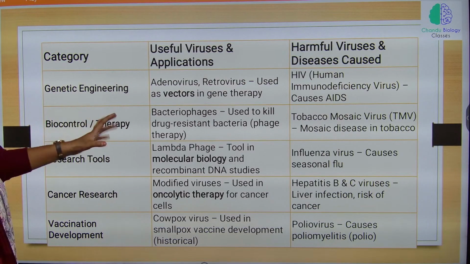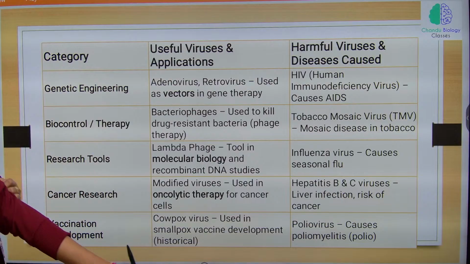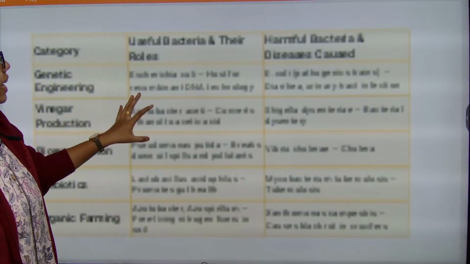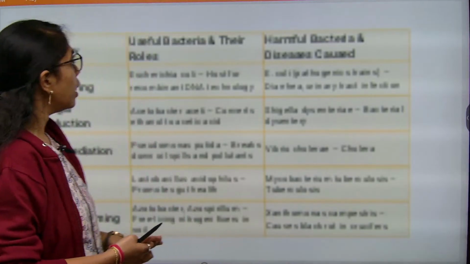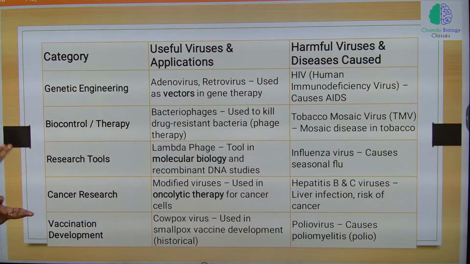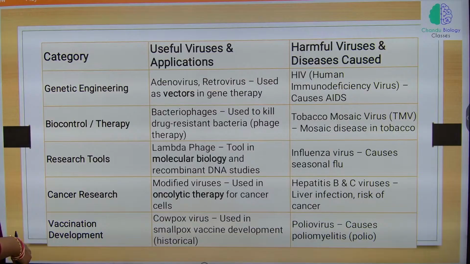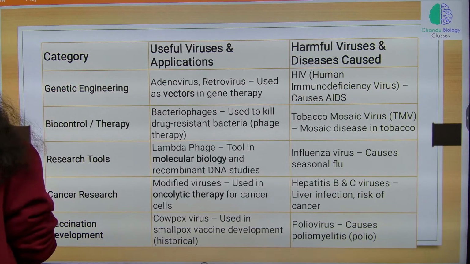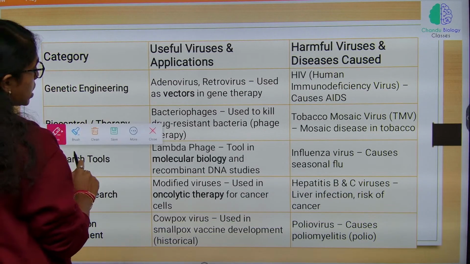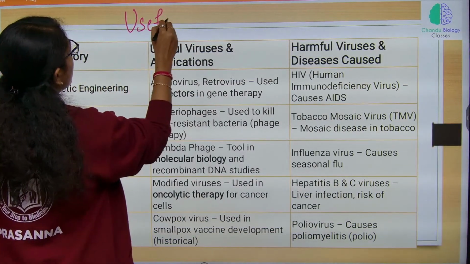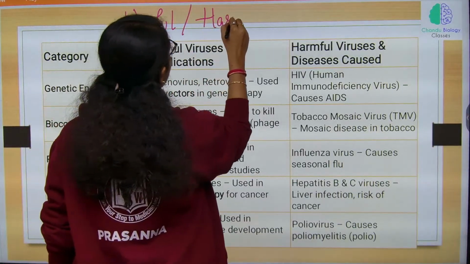In genetic engineering, in biocontrol therapy, research tools, cancer research, vaccination development also bacteria and viruses are used. So, the previous two tables we have dealt with the useful and harmful bacteria. Now, these two tables are involved in useful and harmful viruses and its applications. Look at it carefully.